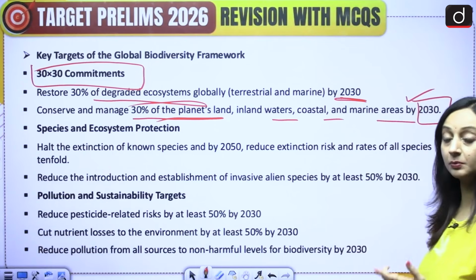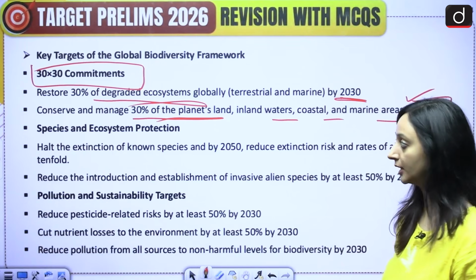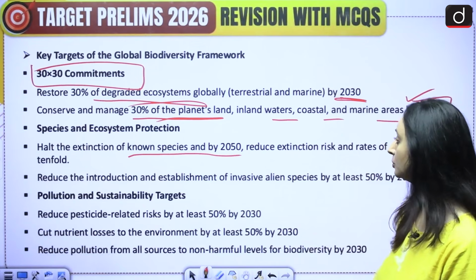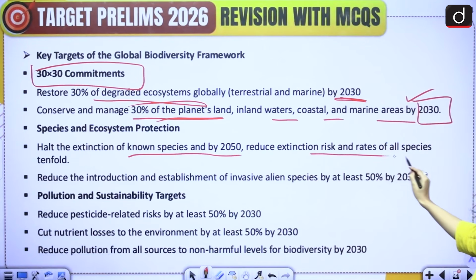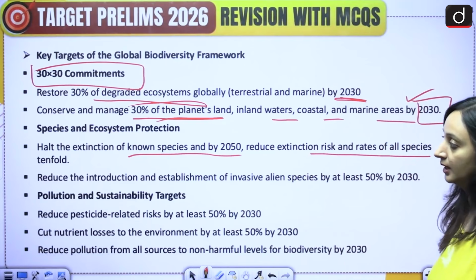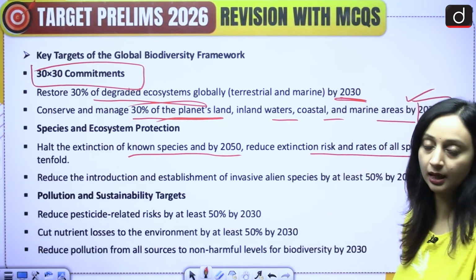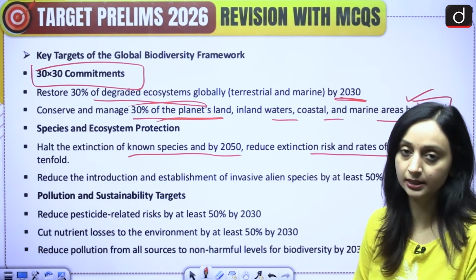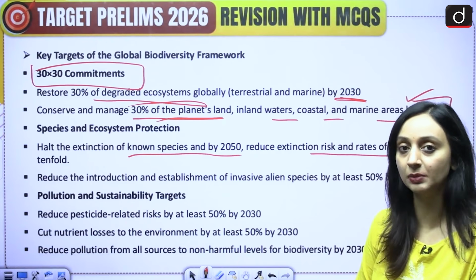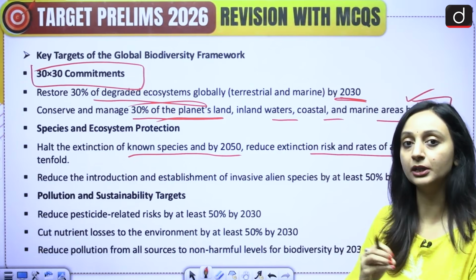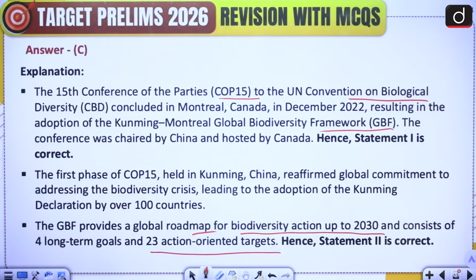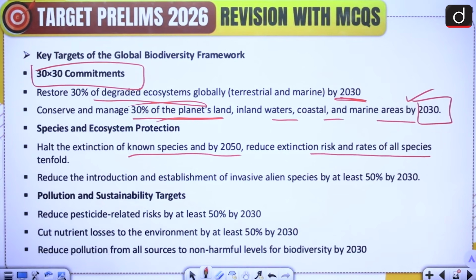Okay, then we have species protection, species and ecosystem protection. For that also we have to halt the extinction of known species by 2050 and reduce extinction risk and rates of all species tenfold. We also have pollution and sustainability targets. So these are all broad targets that we have to bring down pollution, to increase sustainability, to enhance species conservation and also restore degraded land. So please take a screenshot of this first. And then these are the targets.